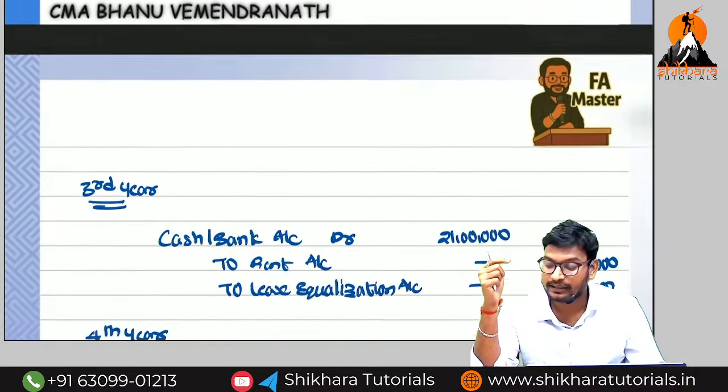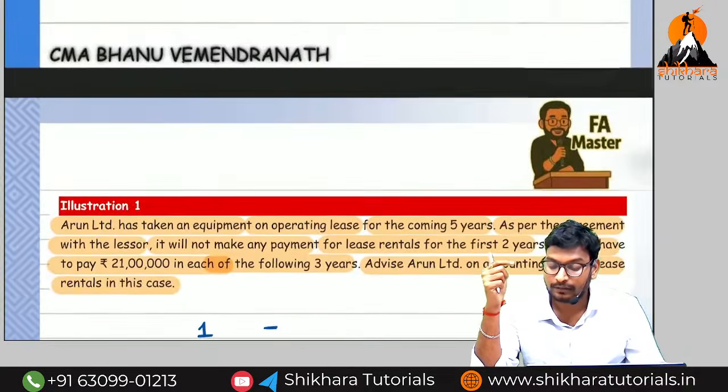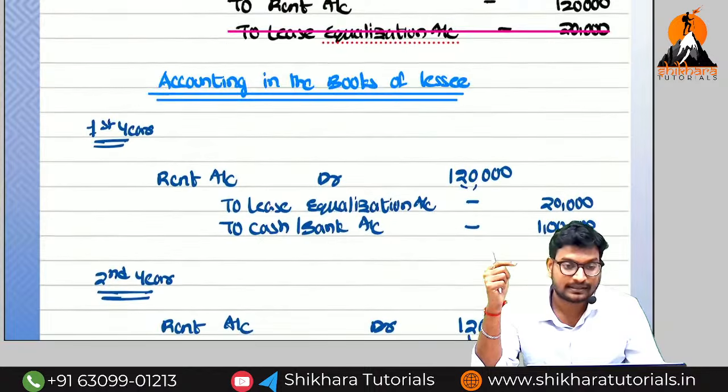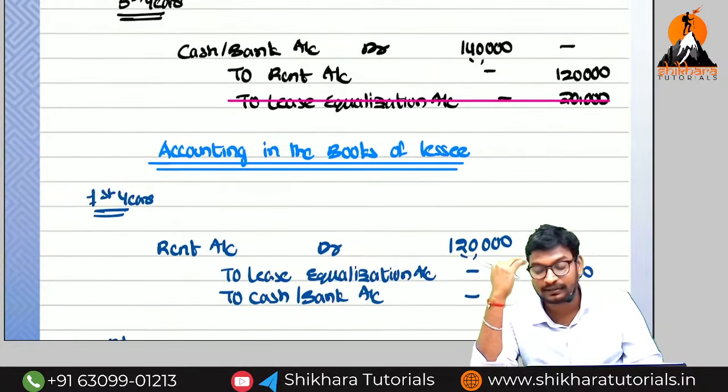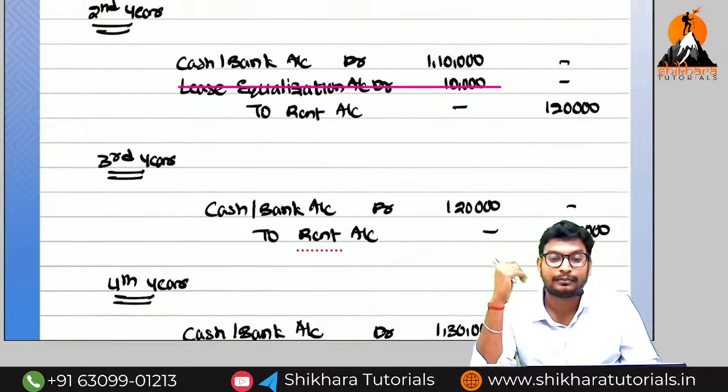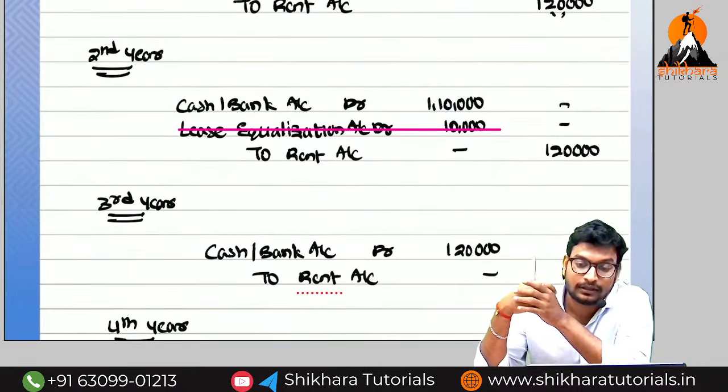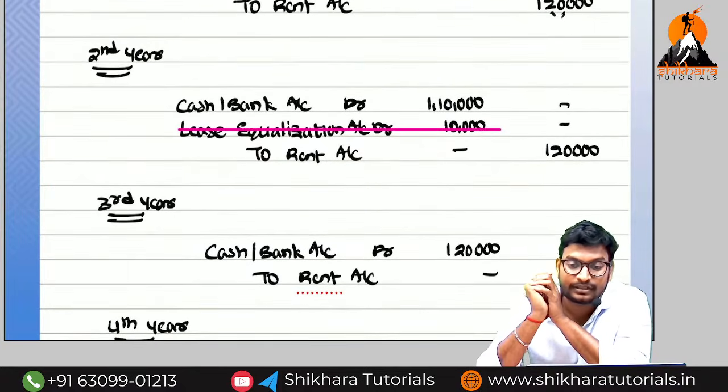And next one, third one is called as what? Third one, more than a major economic life. Major means how much? More than 75%. And fourth one, present value of minimum lease rentals must be substantially equal to the face value of the asset. Which one is called as specifications.